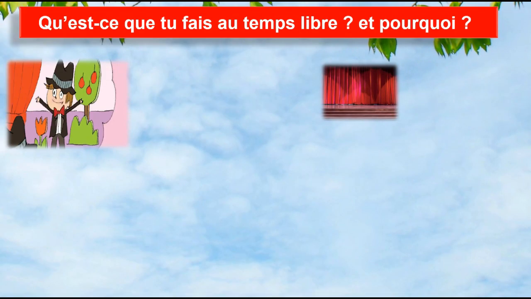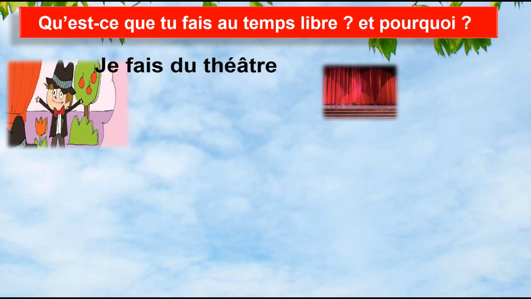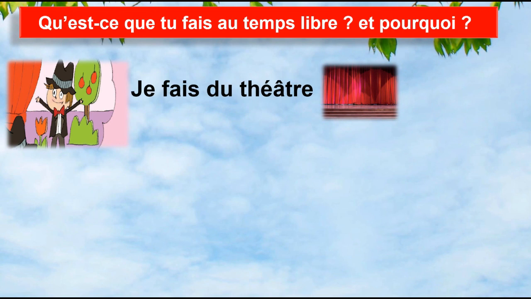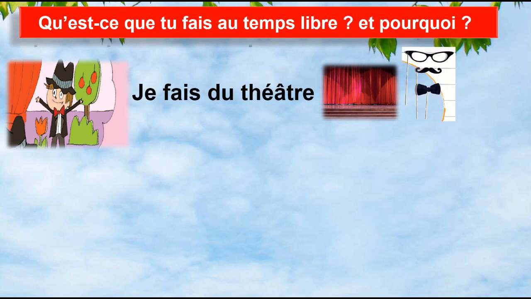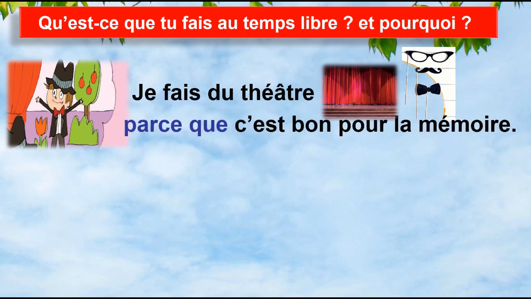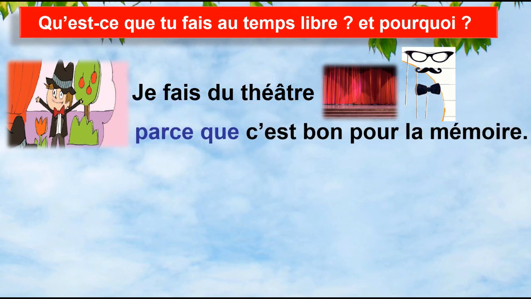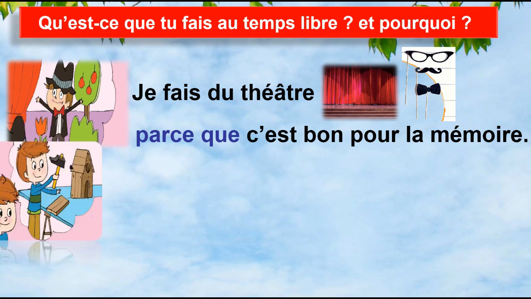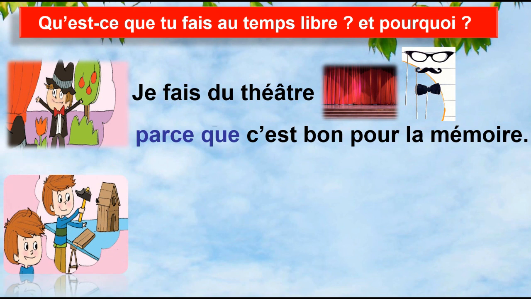Here, for example, je fais du théâtre parce que c'est bon pour la mémoire. It's good to memorize anything. Pour la mémoire.